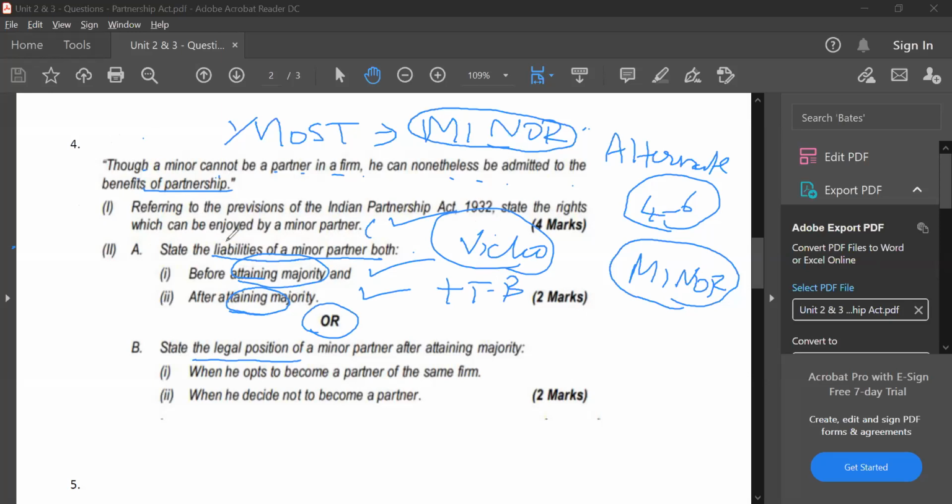Or you can write, state the legal position of a minor. See, guys, if a question comes like this, one is mandatory. In two, it's either A or B. State the legal position of a minor partner after attaining majority, when he opts to become a partner of the firm, and when he decides not to become a partner of the firm. I clearly explained the entire concept about minor in the video. I hope there are no doubts. This is a straightforward, direct question from the textbook. I'll proceed from here. If you have any doubts, please let me know.